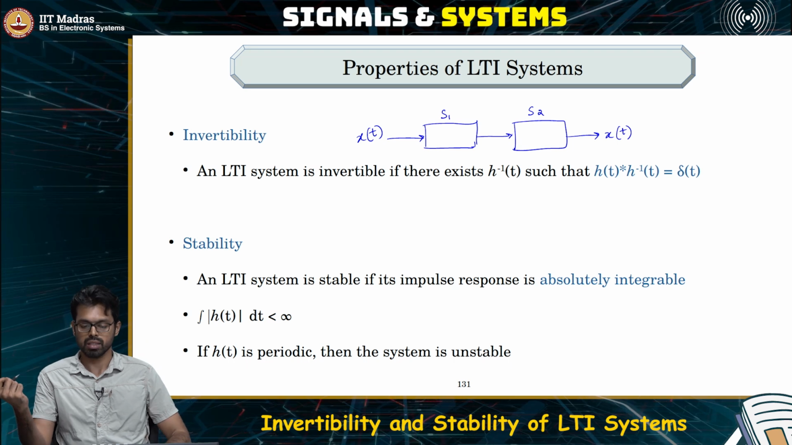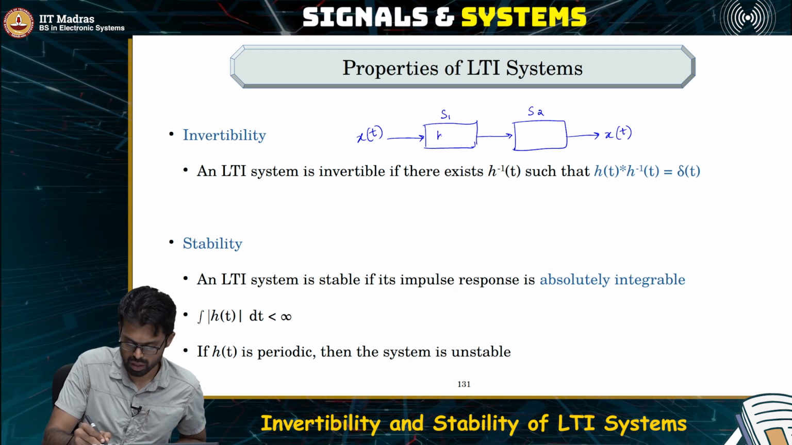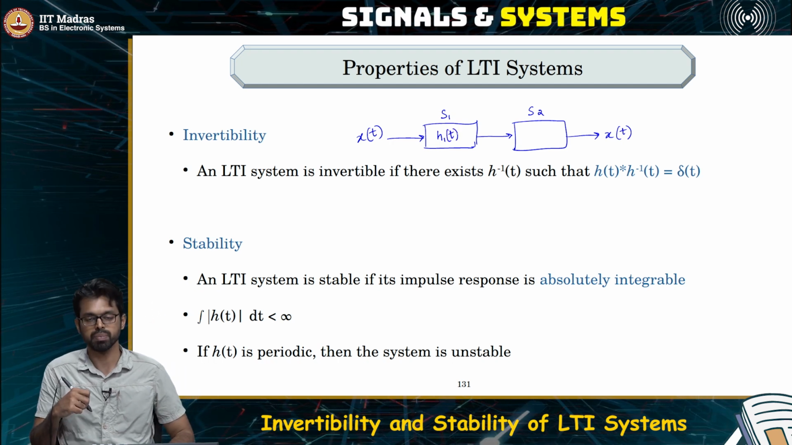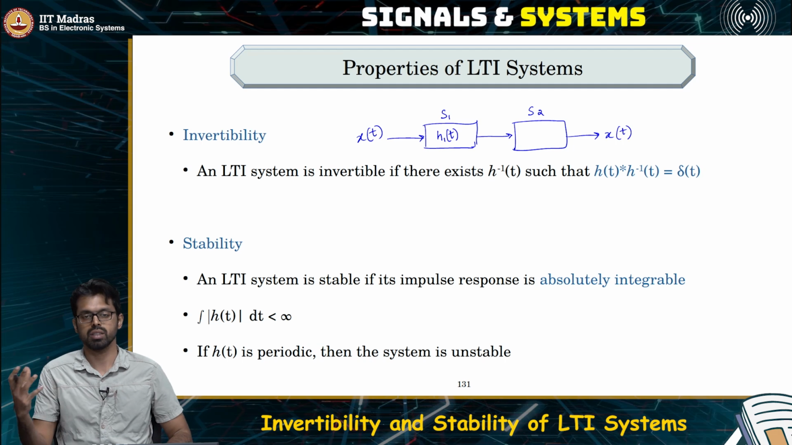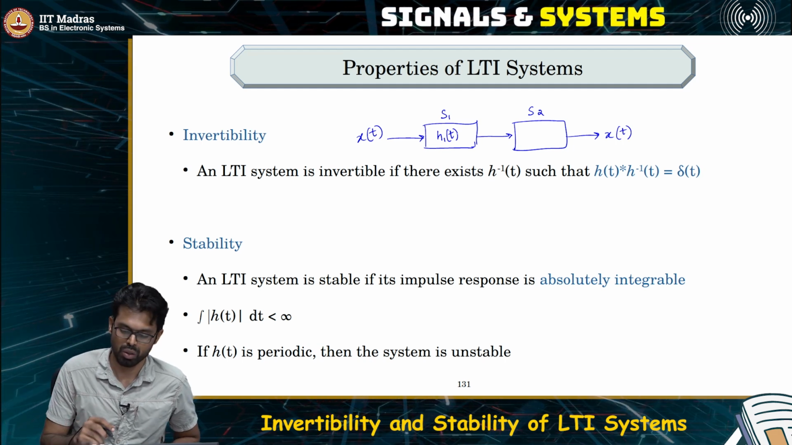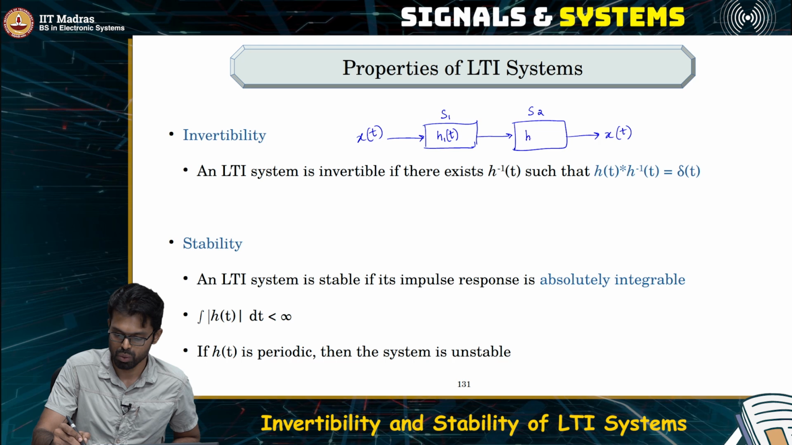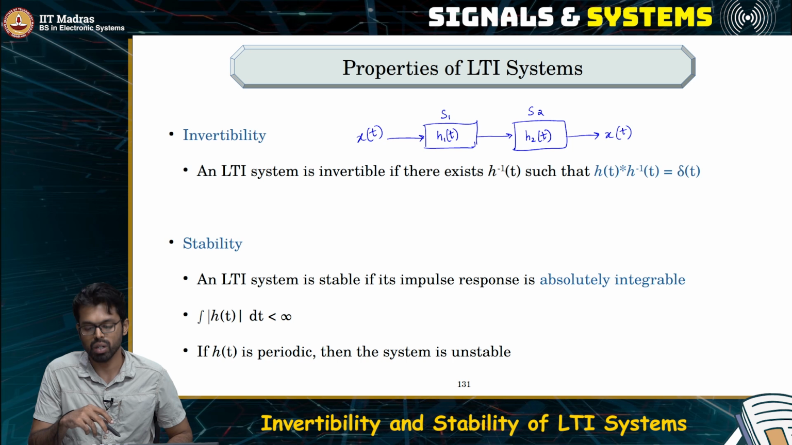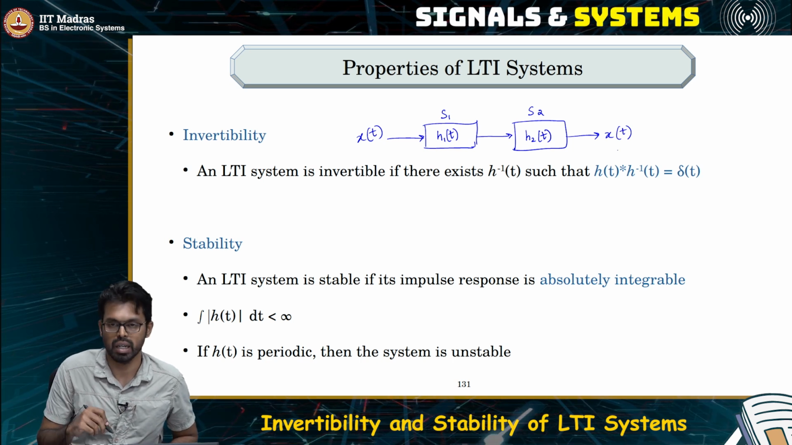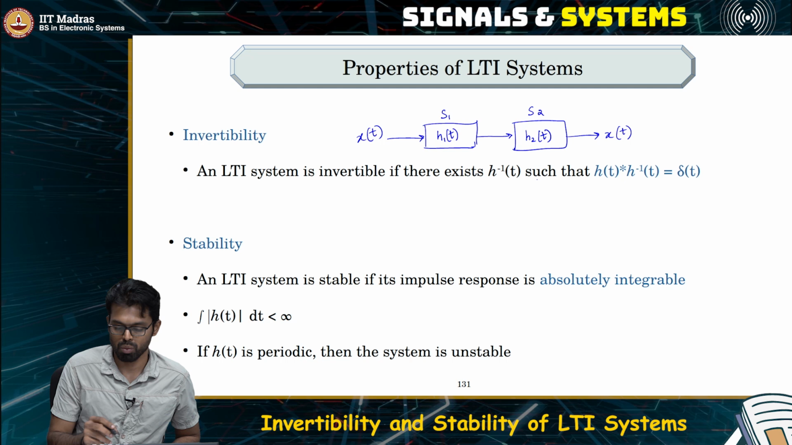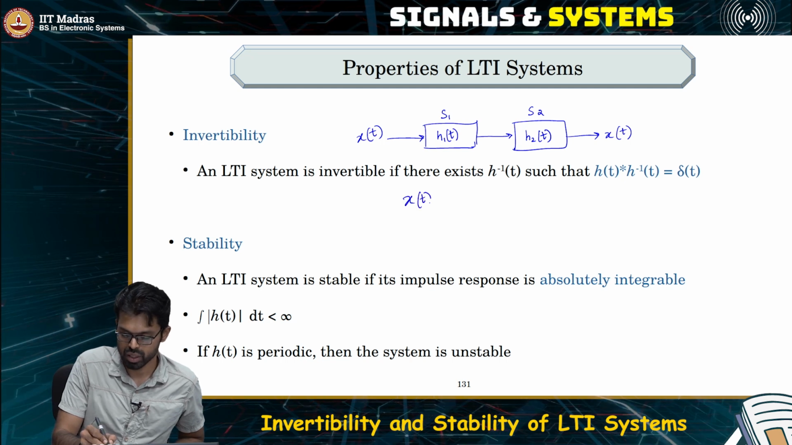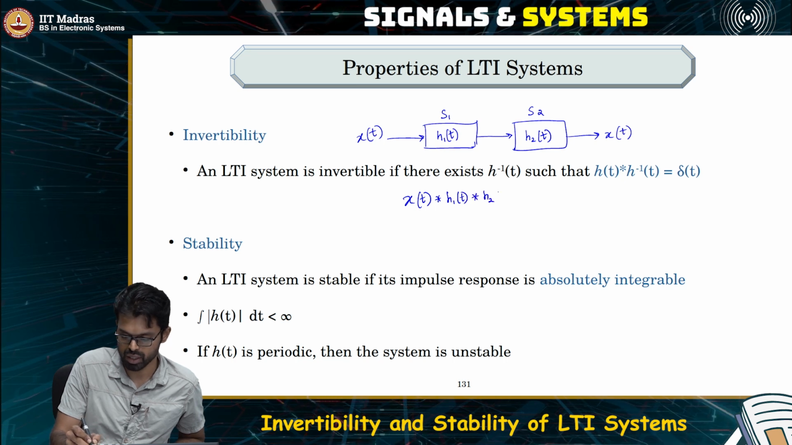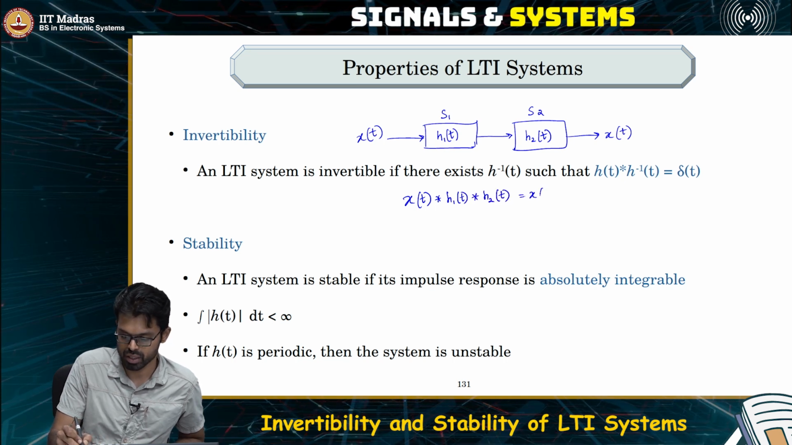connect them in series. So, in other words, if S1 was an LTI system with impulse response h1 and let's say it is invertible, then you connect it to another system S2 whose impulse response is h2, and we say that this is an inverse of S1, the output has to be x of t. So, if you see what is happening, you are saying x of t convolved with h1 of t convolved with h2 of t is equal to x of t itself.